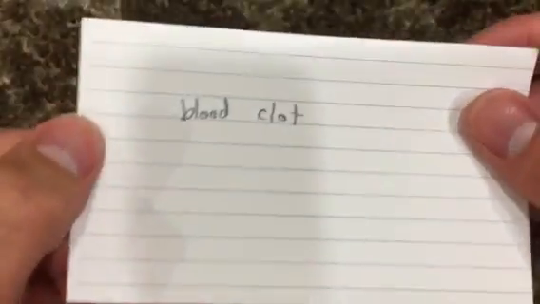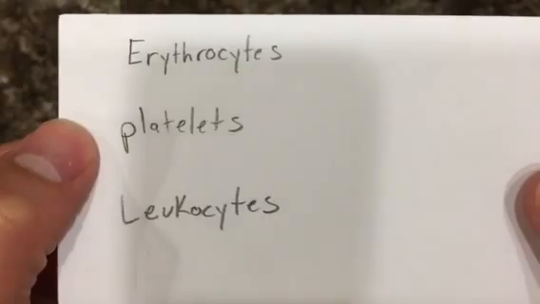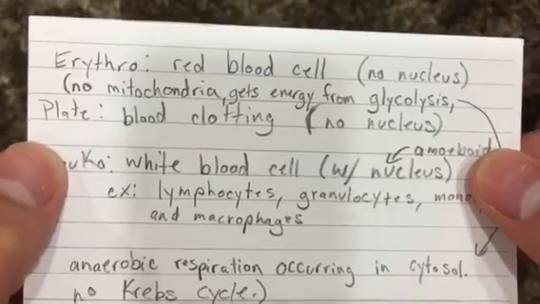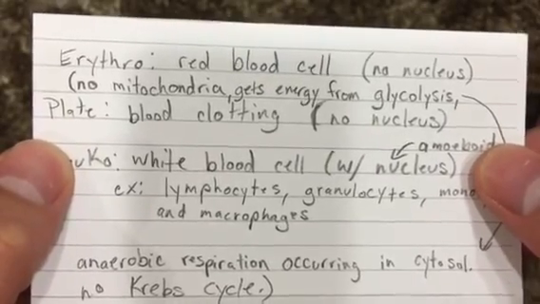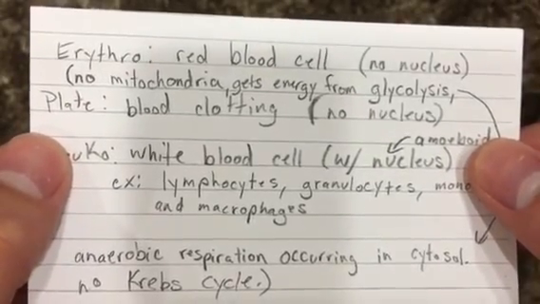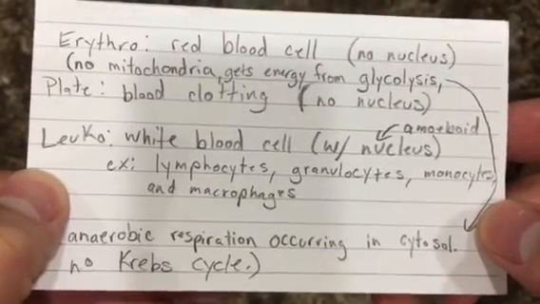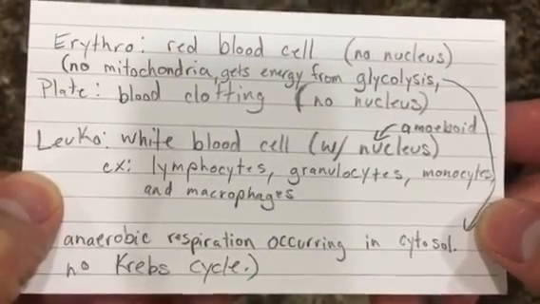Thrombus, blood clot. Erythrocytes, red blood cell, no nucleus, no mitochondria, gets energy from glycolysis. Also, anaerobic respiration occurring in cytosol, no Krebs cycle.